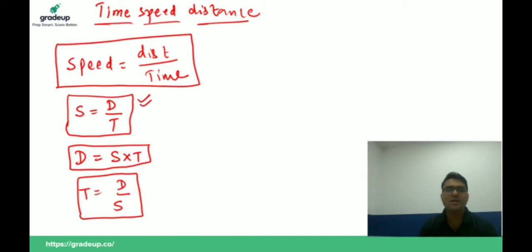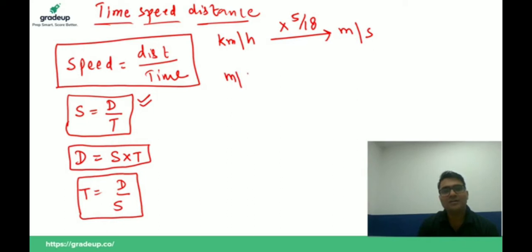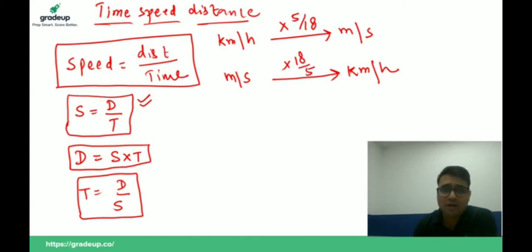Okay, now guys, listen carefully. If you have the speed in kilometer per hour and you want to convert in meter per second, you have to multiply by 5/18. If you have the speed in meter per second and you want to convert in kilometer per hour, you have to multiply by 18/5. All right guys, so now we will talk about the average speed.